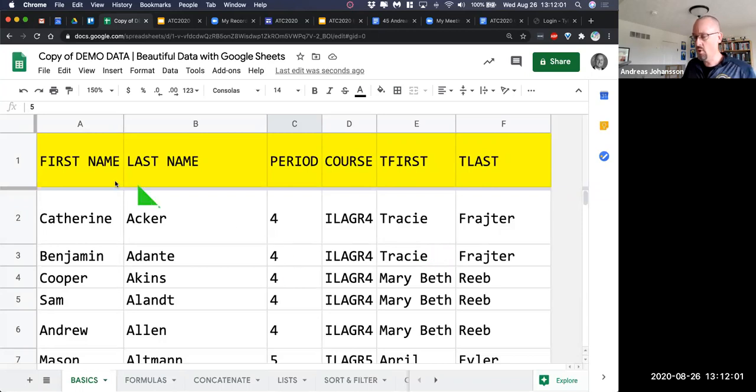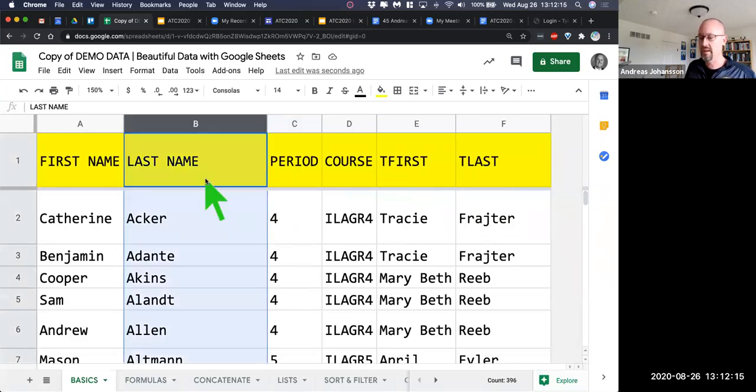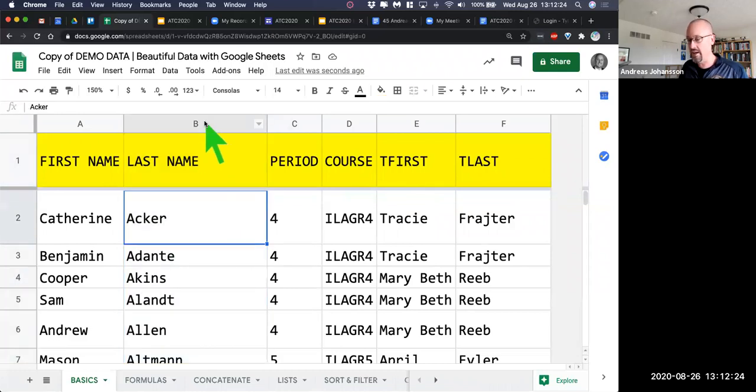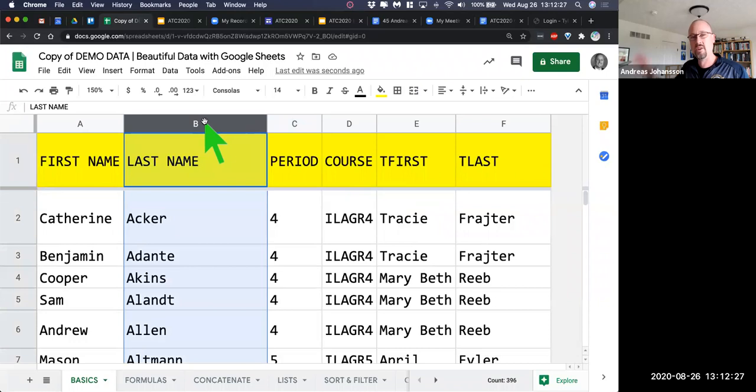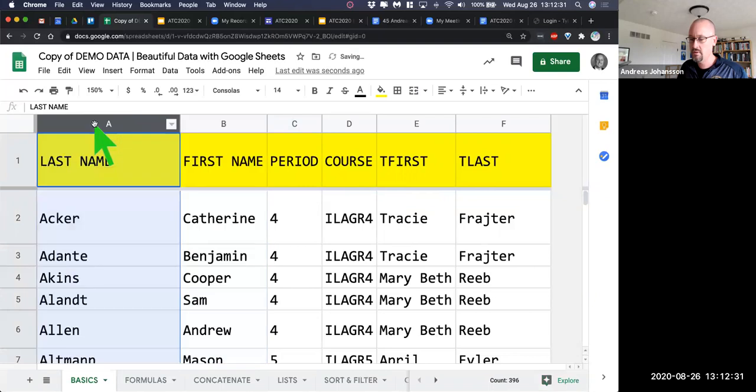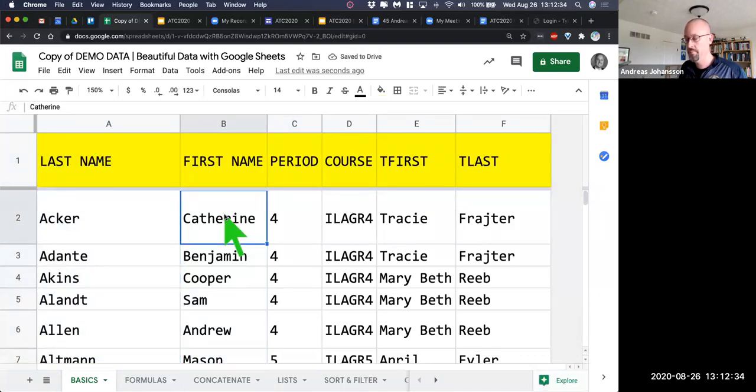Okay, so now we're looking at first name, last name, period, course, teacher first, teacher last. Now, my own standard is I like to work by last names, so I'm going to want that to be the leftmost column. How do I do that? I see a lot of people insert another column and then literally type, like move it over. In Google Sheets, super easy. You just highlight column B, and when it's highlighted, you get that white hand. Click and hold, watch what happens, and I just click and drag it over. I just said move that column over.